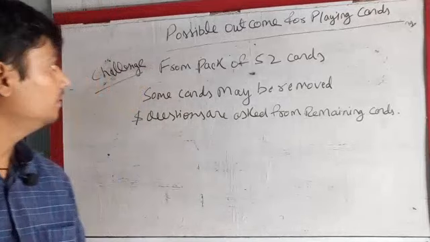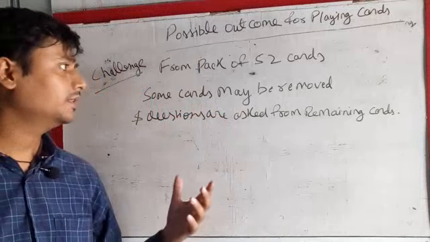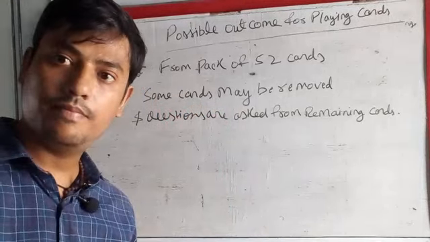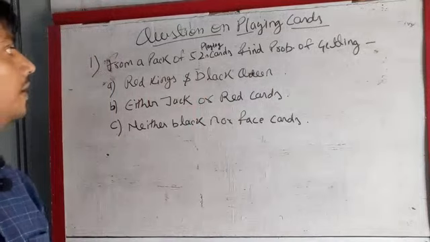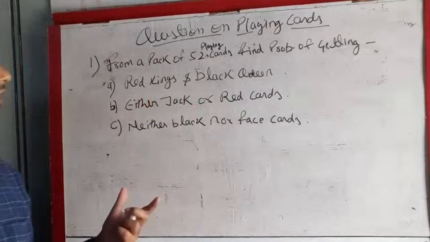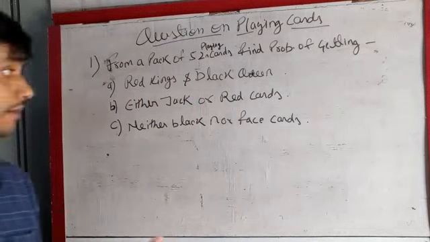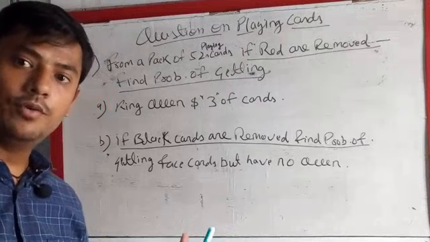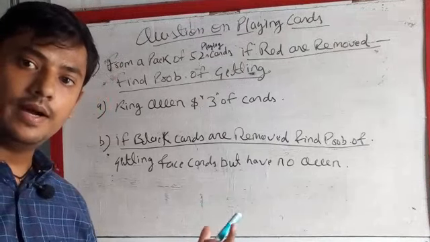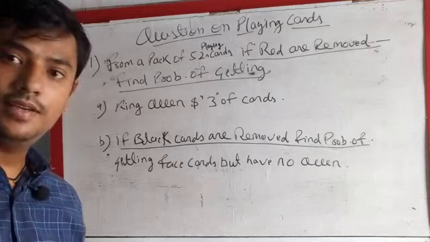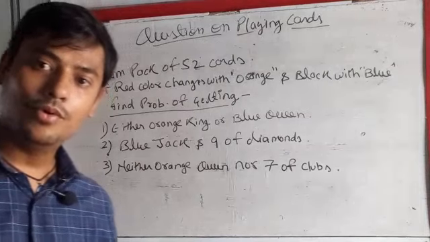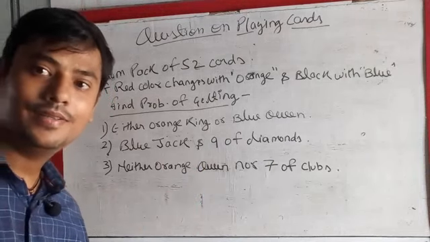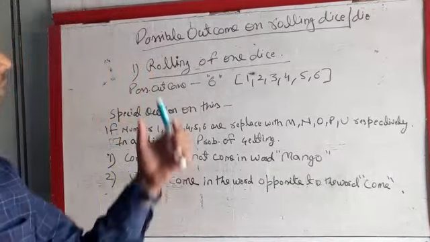There is a challenge. From a pack of 52 cards, some cards may be removed and questions are asked from the remaining cards. Questions from a pack of 52 playing cards: red kings, black queen, either jack or red cards, neither black nor face cards. Very important question. Two more questions on removing cards. You can see unique questions. One more important special question. Solve it.